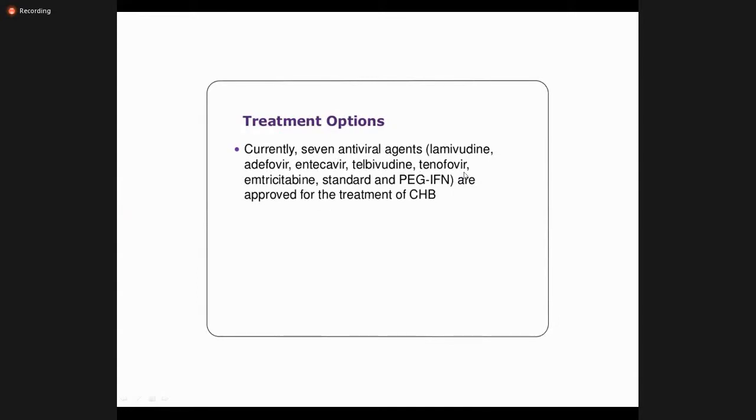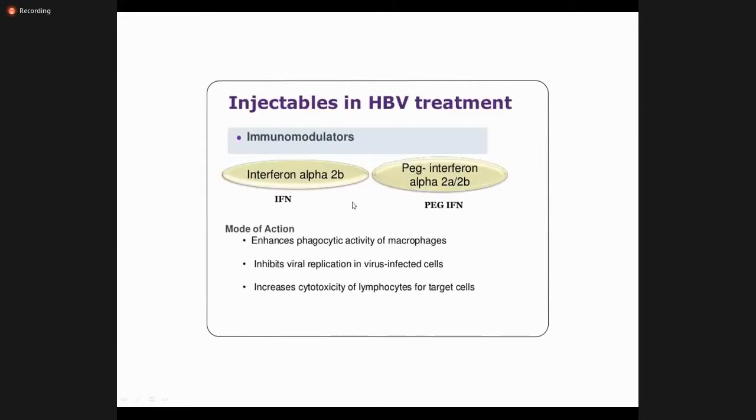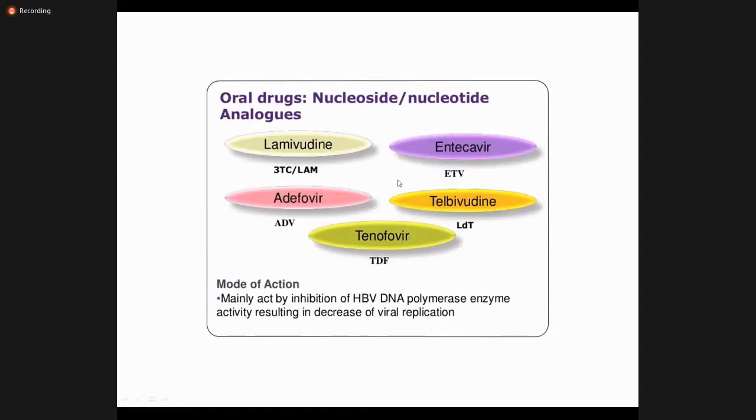In Pakistan, and not only in Pakistan but internationally, we are currently most commonly using tenofovir to treat hepatitis. Interferon is an injectable drug with a lot of side effects. Initially we used to treat patients with this, but now we are not treating with interferon, and these are the oral drugs I have already discussed.